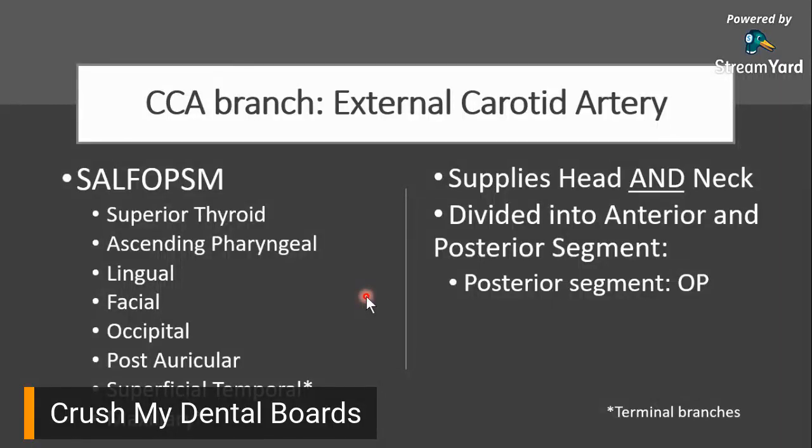Superficial temporal, yes. Maxillary, yes. Lingual, facial, yes. The rest, as long as you know that they are branches of your external carotid artery, I think you should be good.